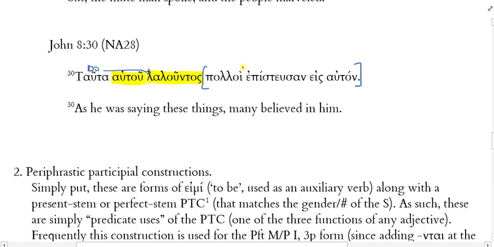So here's an example where I told you almost 100% of the time the participants in the main clause are not represented by the subject of the genitive absolute. But here's one where the object of the preposition, him, seems to me to be co-referential with the subject of the genitive absolute. While he, Jesus, was saying these things, many people believed in him, that is, Jesus. Either way, the subject of the main verb is not the same as the subject of the participle. That's clear because the subject's plural and the participle is singular. So, while he was saying these things, many believed in him. That's your genitive absolute construction.